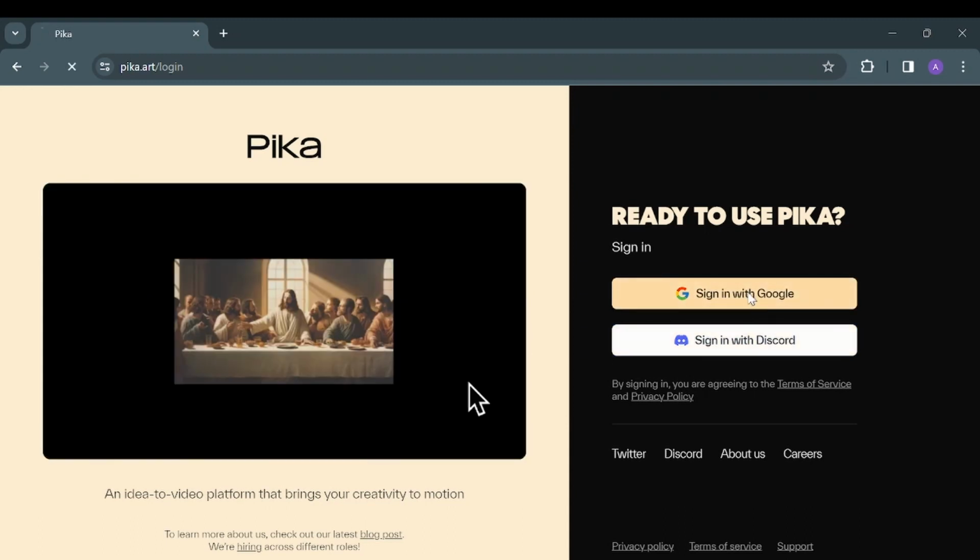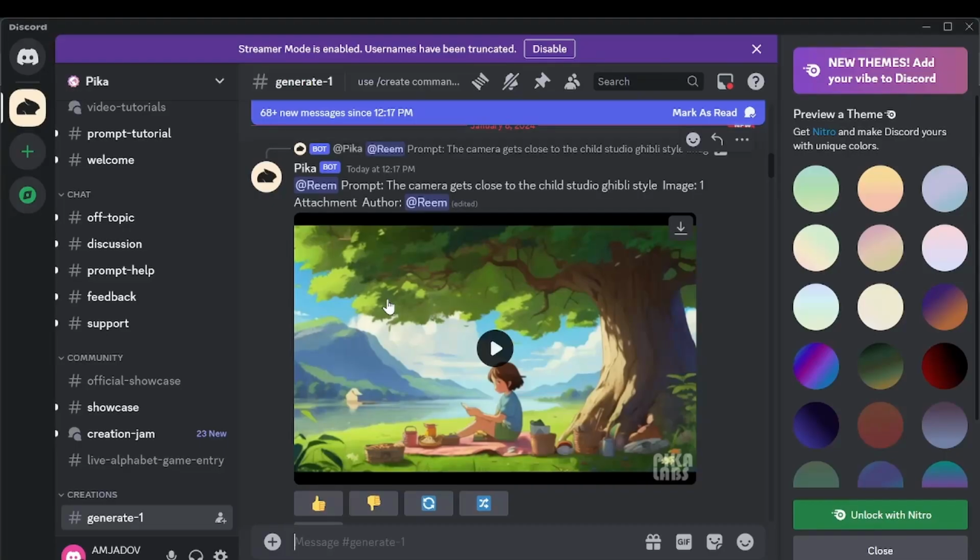So you can use either one. As you can see, you can use Discord by giving the command and creating the prompt there. But we're not going to talk about Discord a lot. I'm going to share the invite link in case you'd like to join the Discord group and see it for yourself. If you want a video about Discord, we can make a separate video for that.